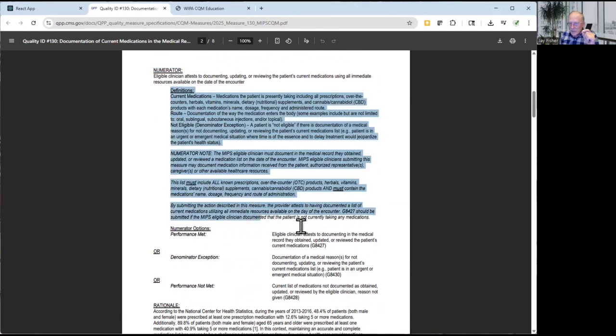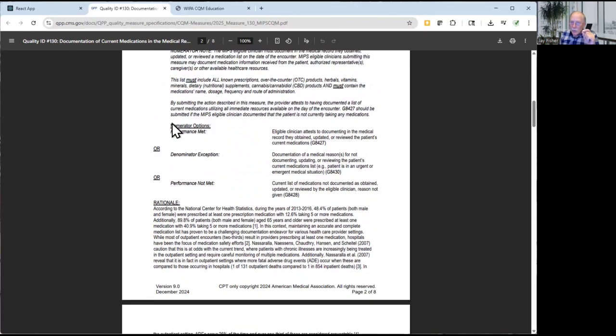Now you can read this text if you want. That provides some background, but the actual rule itself is in this part right here. It says numerator options, and for the most part, there's going to be three options. Option number one, what's the code that we insert into our file to identify that we've met the conditions of the specific measure?